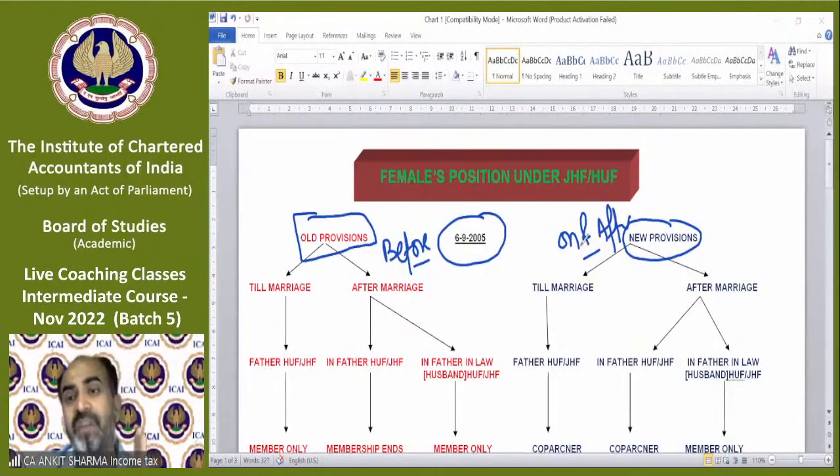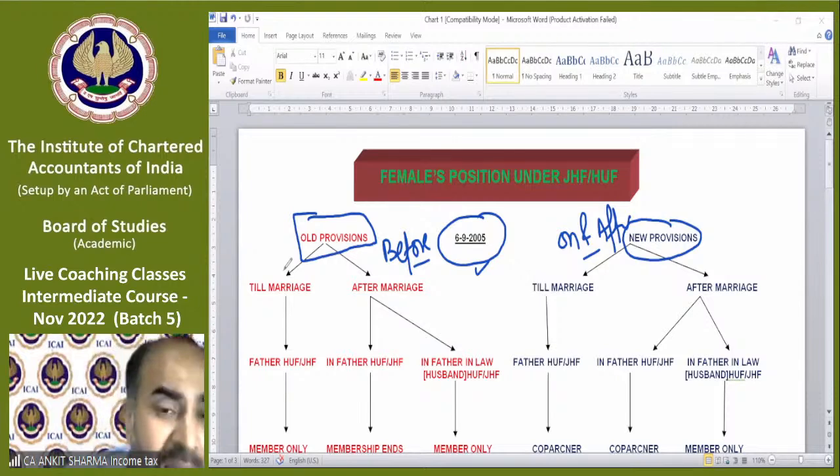So what were the old provisions? Of course, in the examination, the new provision will be asked, not the old one. But I'm explaining the old one so you can understand the difference made by this important amendment under the Hindu Succession Act. So what was the old provision for females? Females till marriage.